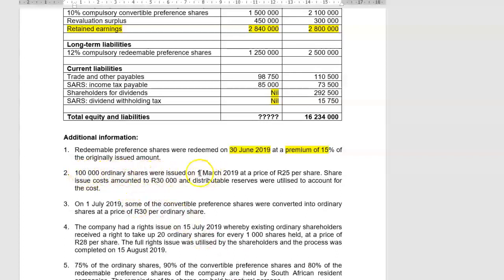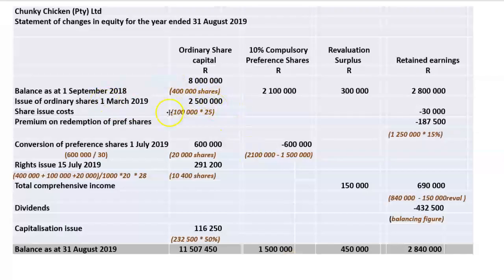100,000 ordinary shares were issued on 1 March 2019 at a price of 25 Rand per share. Share issue costs amounted to 30,000 Rand and distributable reserves were utilized to account for the cost. So firstly, we issued that 100,000 shares at 25 Rand per share. So in our statement of changes in equity, 100,000 times 25, ordinary share capital 2.5 million. And then the share issue costs, they tell us we have to account for against retained earnings. So there's the 30,000 share issue costs.